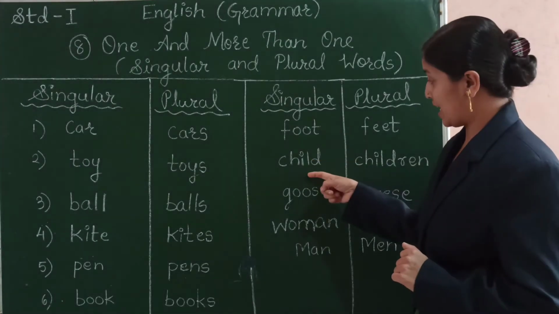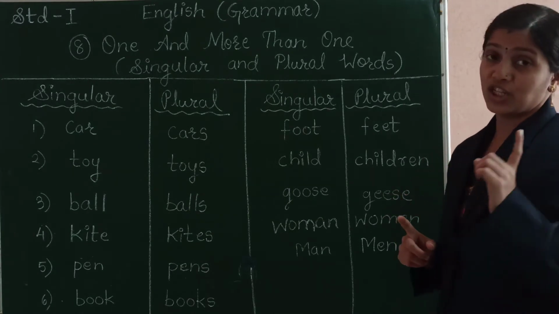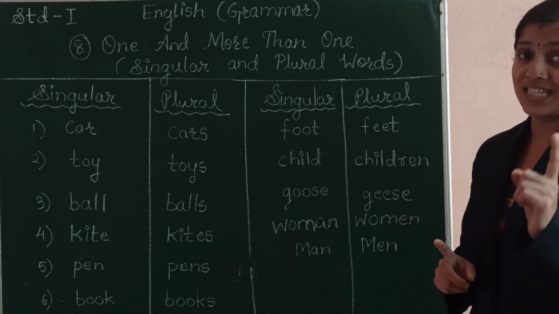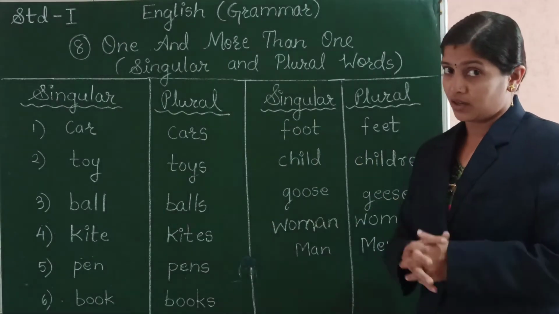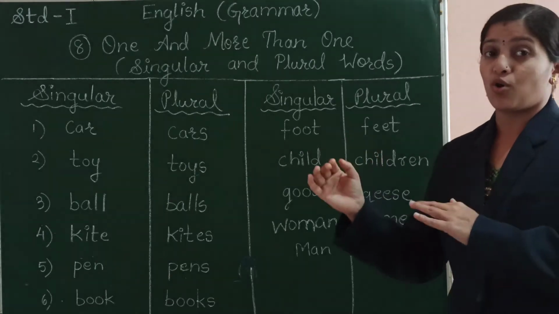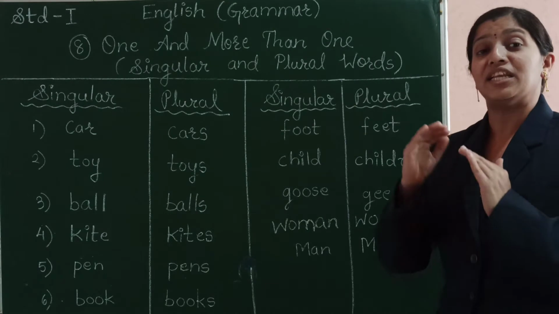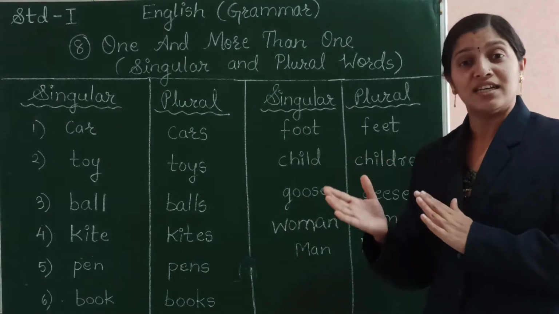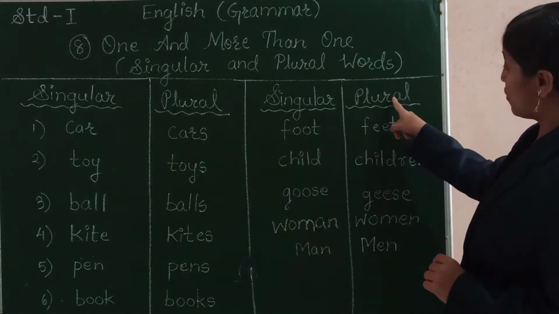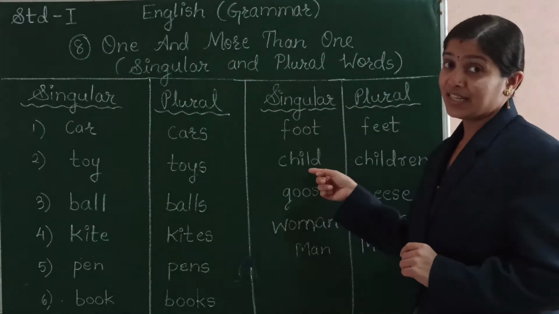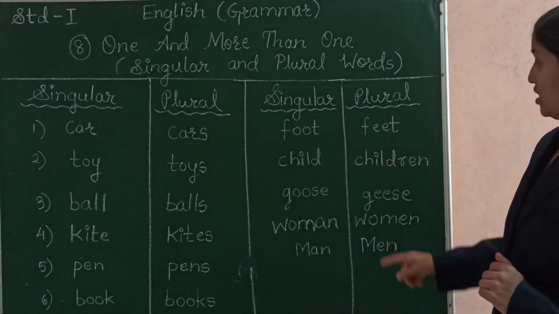The next is child, C-H-I-L-D. When I am speaking about one child, it is called child. But suppose many are playing in the garden. We don't say many small child. We say children. Many children are playing in the park. So child is in the singular form. In plural form, no change is made in any of the letters in this word, but some new letters are added.